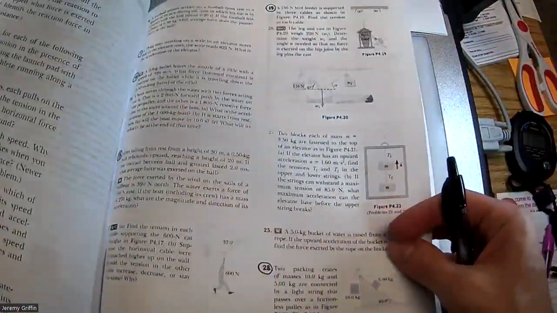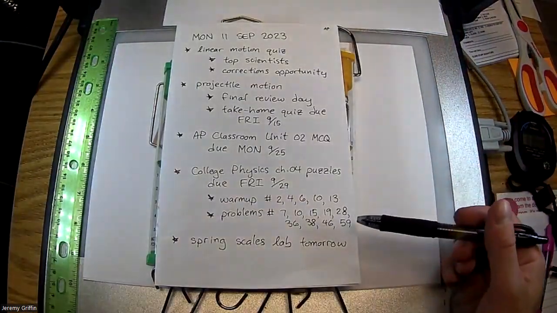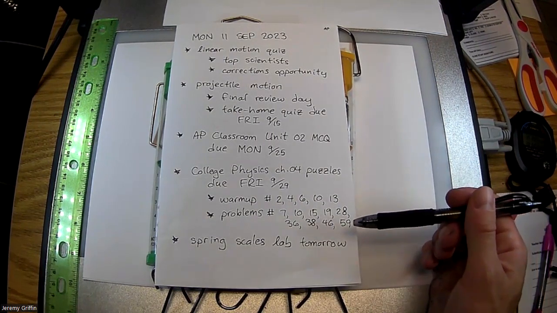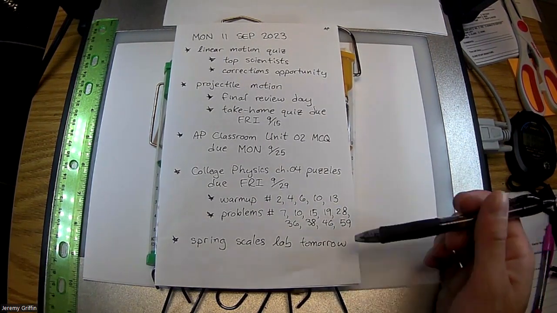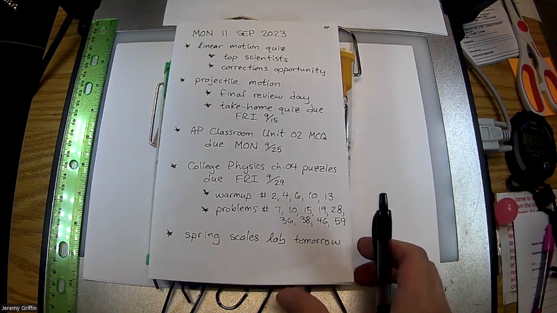And then there's the main problem section, and I circled a bunch of those. I'll do as many as I can in class with you guys, like walk over. But you guys know we've got lots of other things to do in here. I've got many labs lined up for this section. We've got other AP stuff. I want to get some FRQs to you guys, that sort of thing.